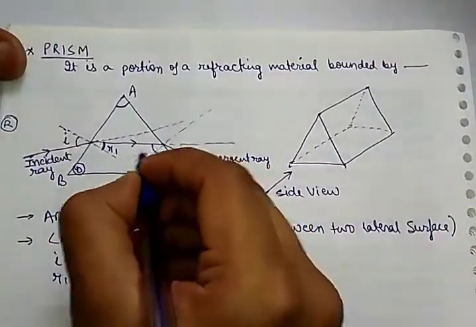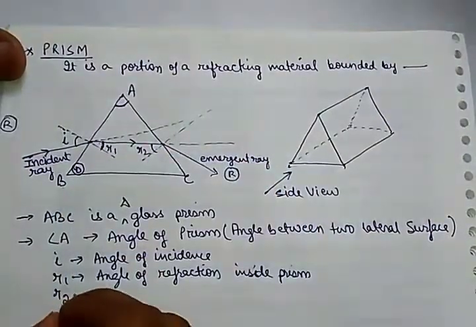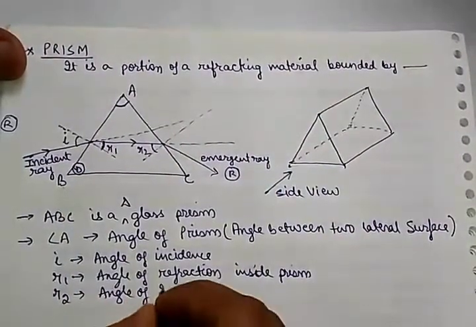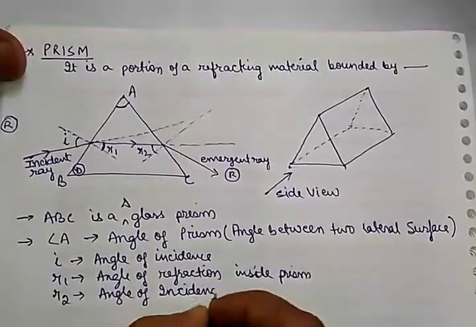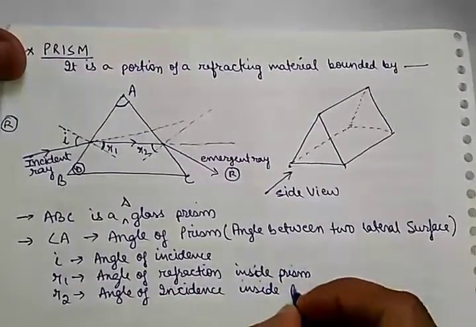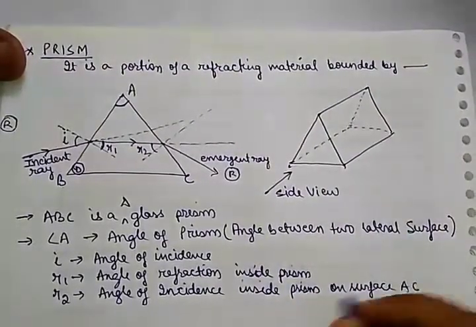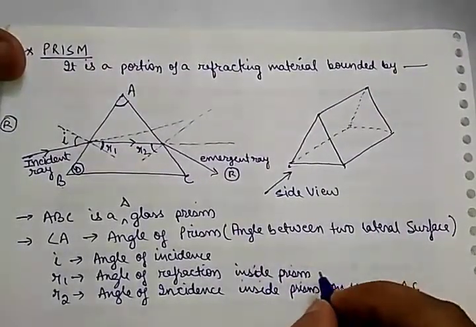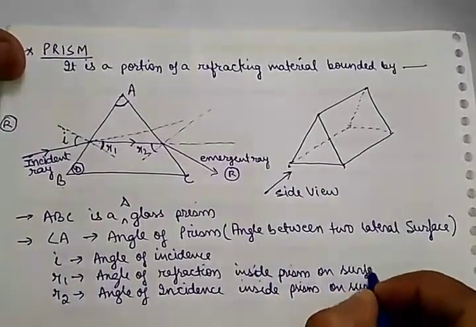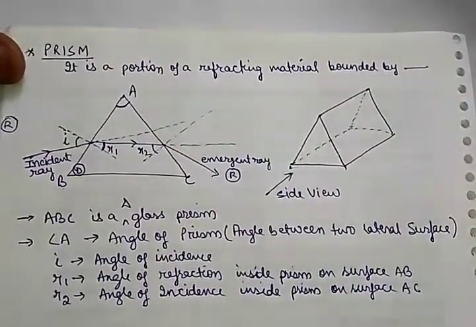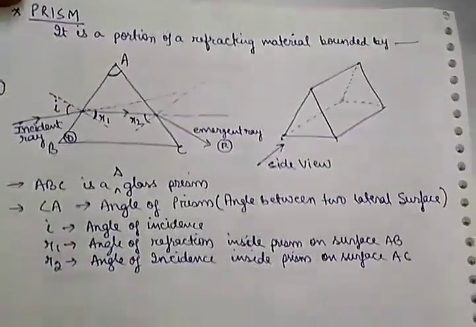Now this is the incident ray to this surface. So let us put this one as r2. So r2 is the angle of incidence inside the prism, and you can also add on surface AC. Here you can add angle of refraction inside prism on surface AB. It will be more clear. So r2 is the angle of incidence inside the prism.